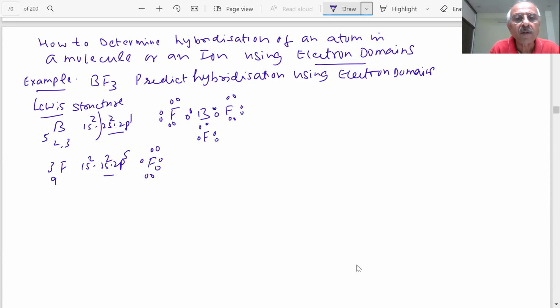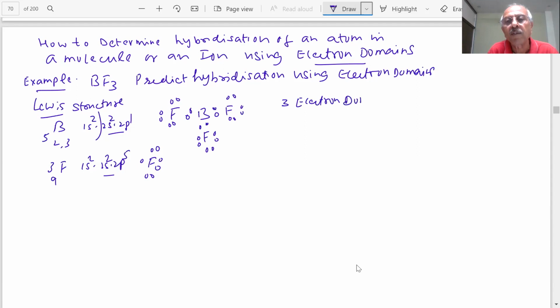Tell me, am I right? This is the Lewis structure. Each pair of electrons, or each single, double or triple bond, is called one domain of electrons. How many electron domains are there here? 1, 2, and 3. There are 3 electron domains.